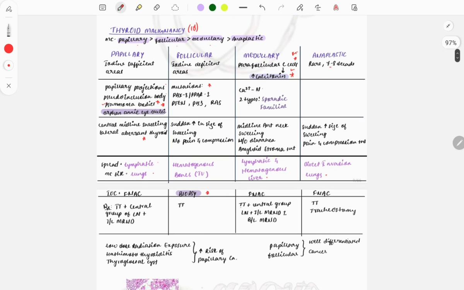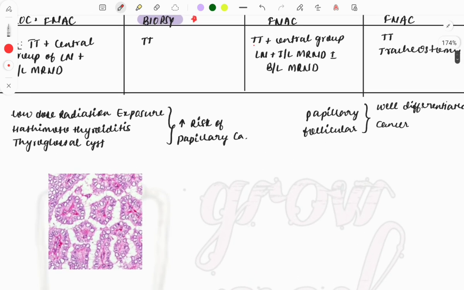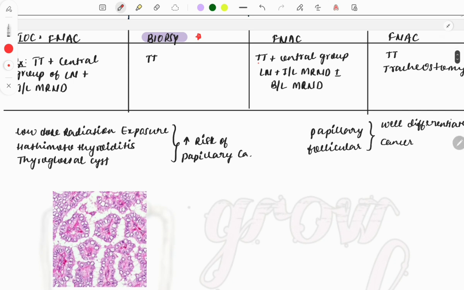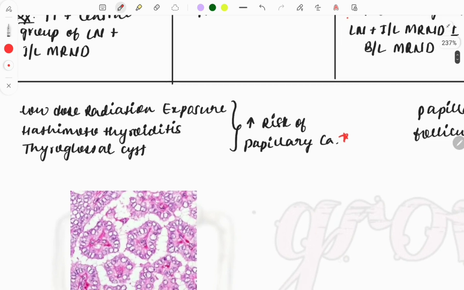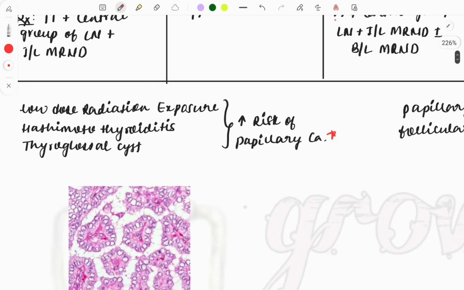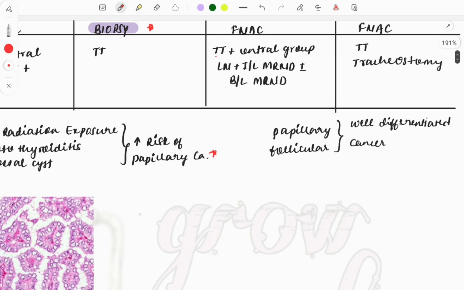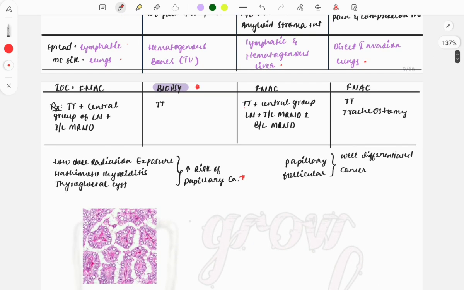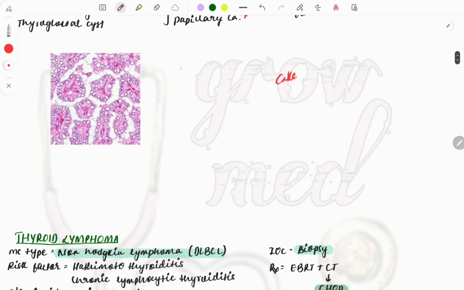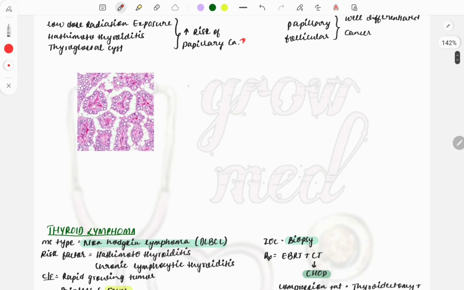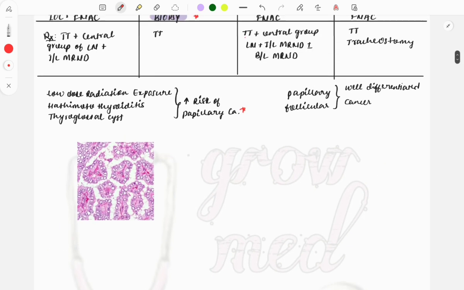And already discussed which points you must remember. These are also other things on which questions are asked. Which factors will increase the risk of papillary cancer? Low dose radiation exposure, Hashimoto thyroiditis, and thyroglossal cyst. All these three things are a risk for papillary cancer. Papillary and follicular are also well differentiated cancers. These can be described in the clinical case just to make it lengthy and to confuse you. But always in the clinical case try to find the piece of cake, like the Hurthle cells, then the marker, then the mutations associated, the swelling, where it is present, how it is present, and all those things.